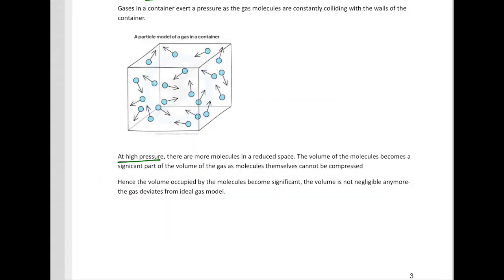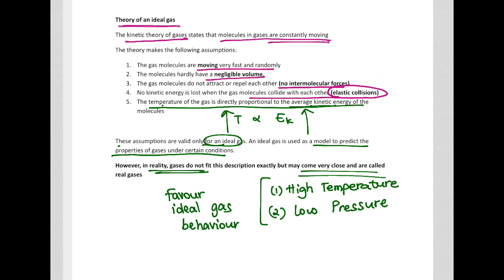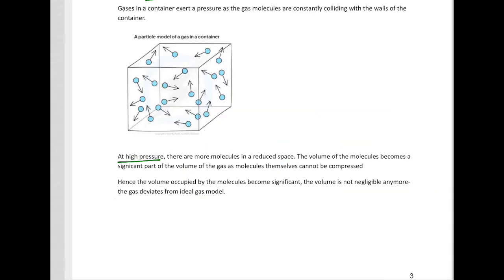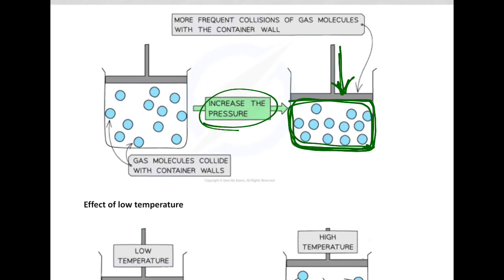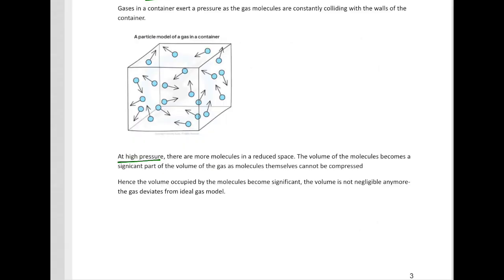So the statement that molecules have negligible volume will not hold at high pressure. At high pressure, the volume of the particles becomes significant, so it behaves as a real gas. This is what is written here.